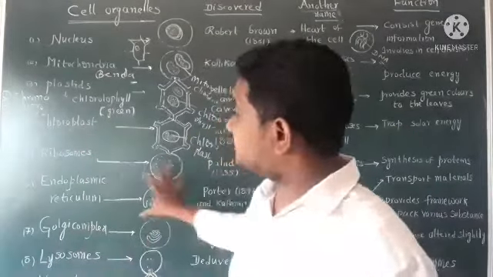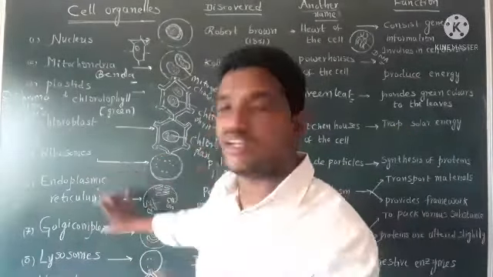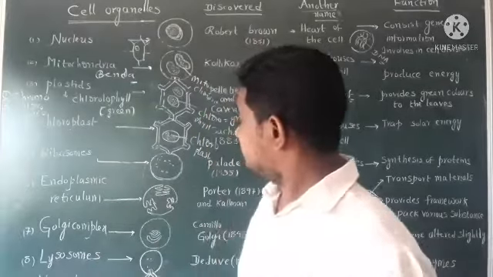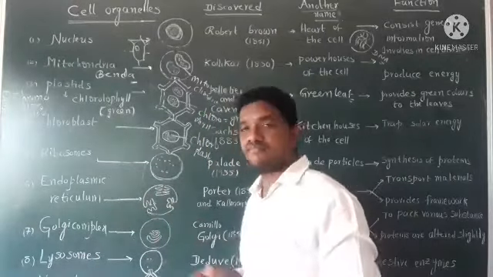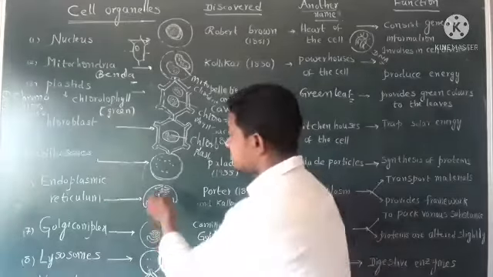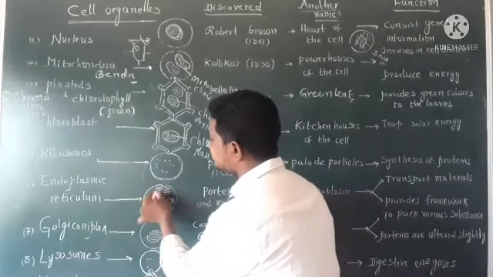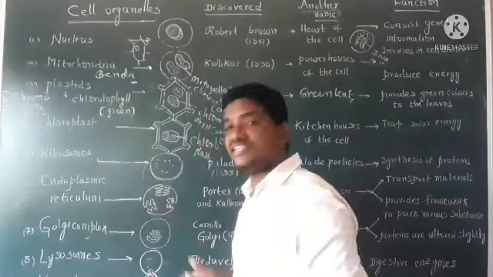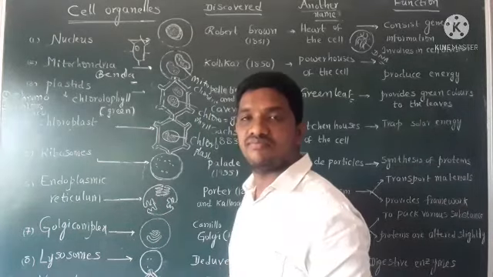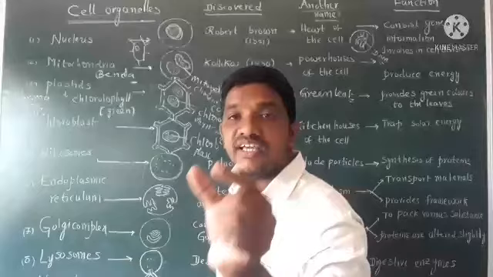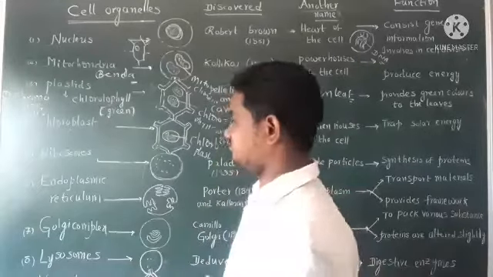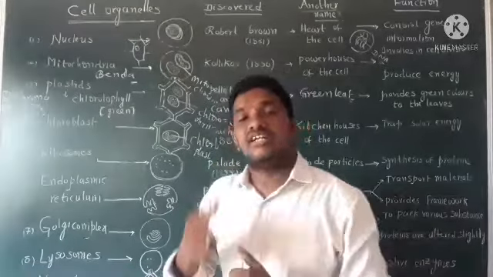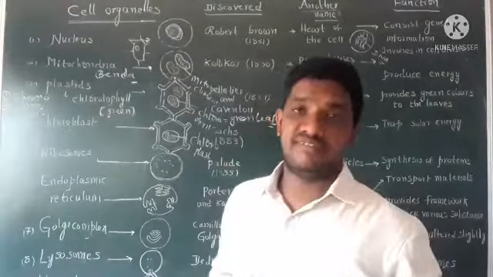Coming to next cell organelle, endoplasmic reticulum. See, this is the cell. A channelized structure present inside the cell is called endoplasmic reticulum, ER. There are two kinds of endoplasmic reticulums.